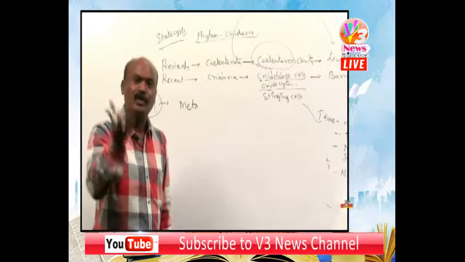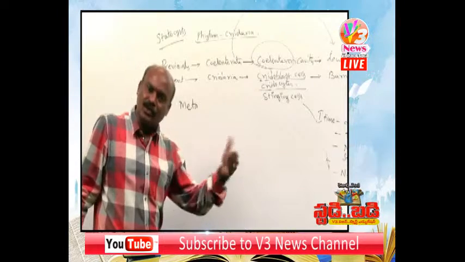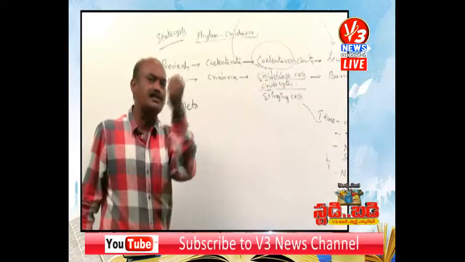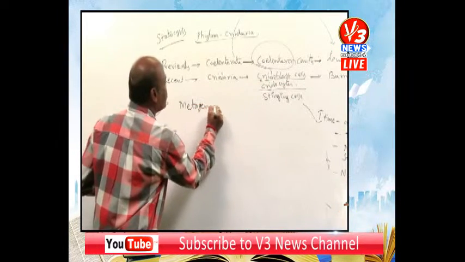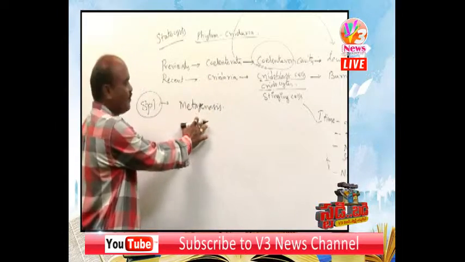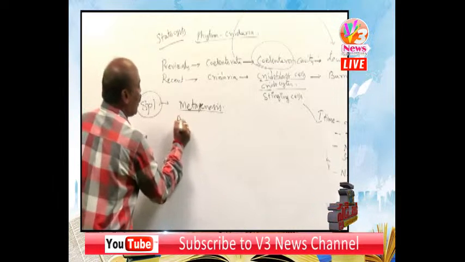Then metamorphosis is the word related to the reproductive system: the development of the larval stage into the grown-up stage, the development of larva into adult, that is metamorphosis. But here it is metagenesis. This is a technical term.